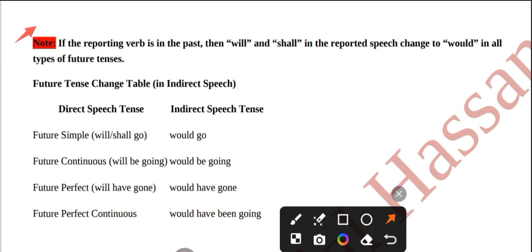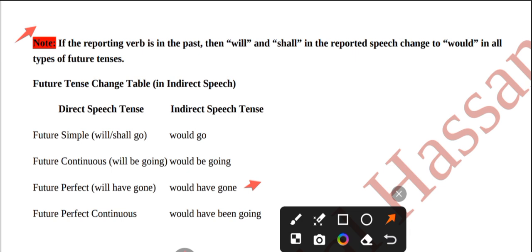Here is the future tense change table in indirect speech. Future simple, will or shall go, change into would go. Future continuous, will be going, change into would be going. Future perfect, will have gone, change into would have gone. Future perfect continuous change into would have been going.